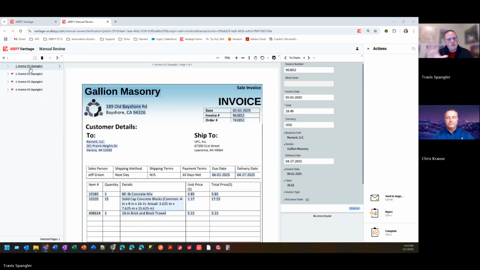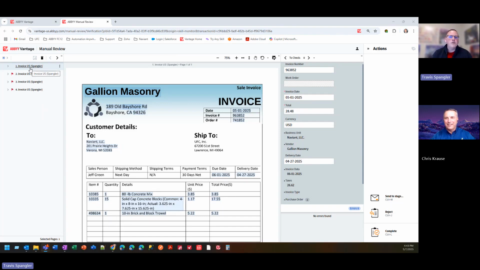But that's what you see here on the left, those 4 different documents. The software has performed what we call a classification step. So the software says, I know that these are invoice documents. And by the way, this does use a machine learning model. So as the software sees more and more invoices, it will have the ability to learn different document types. Okay, so very important. Chris is nodding his head, so I hope he understands what I'm talking about. But on the left, that's what we often refer to as our classification modeling for the batch.